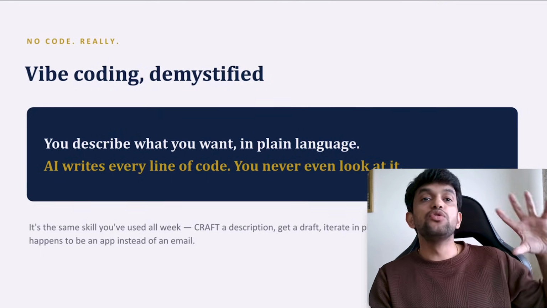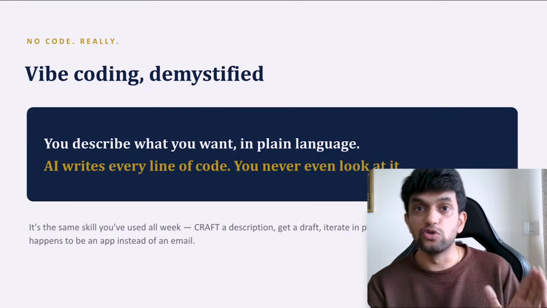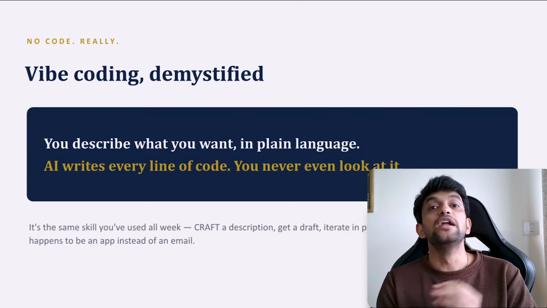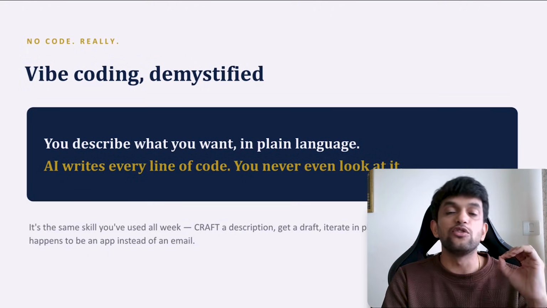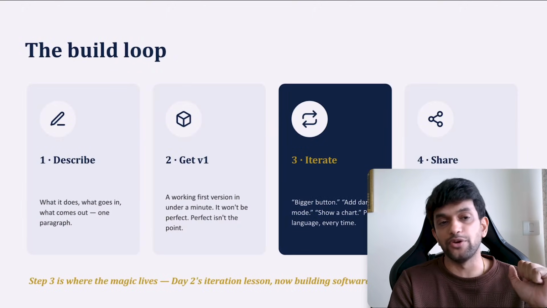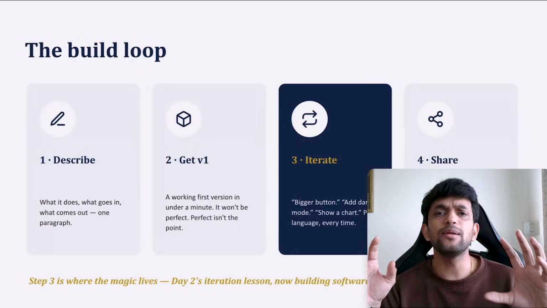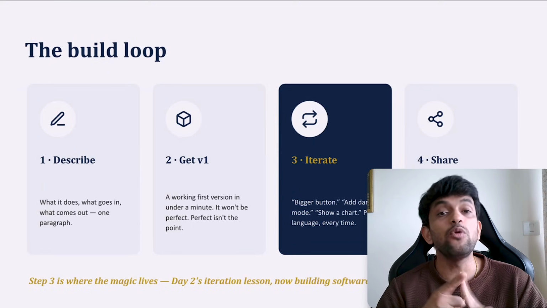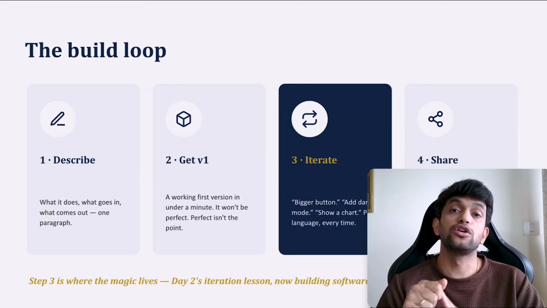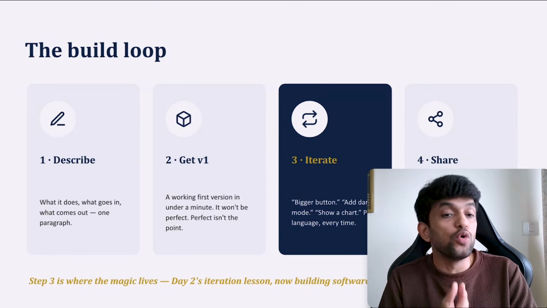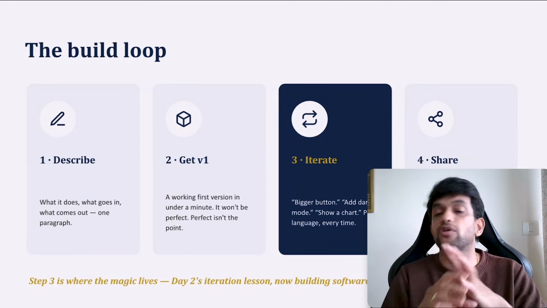Basically, earlier you needed to hire developers to make your website or your app. Now AI can do that and it does very well also. In today's session, we are going to make an app for you. Now you're like, Amit, how do we make the app? The number 1 step is describe. Describe what your app does, what inputs you are going to give it, what comes out, in one paragraph or so.